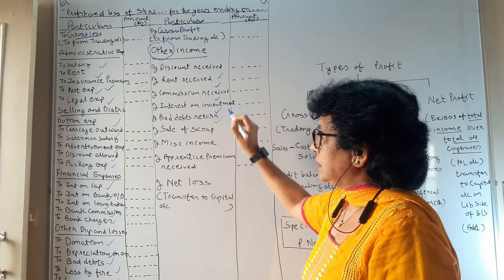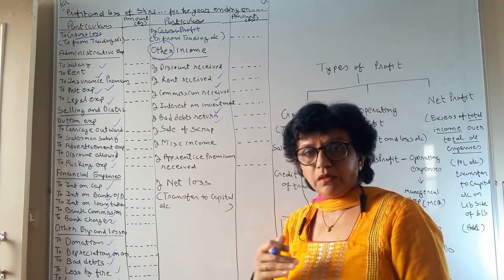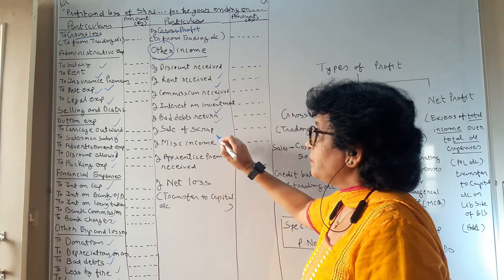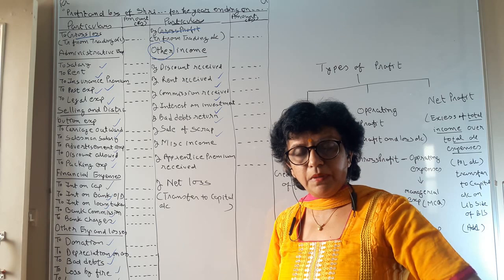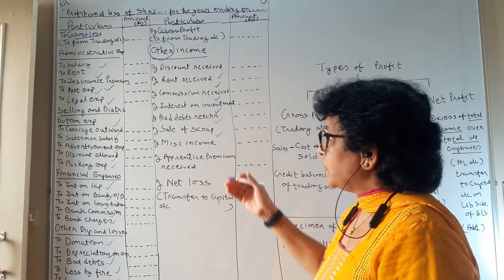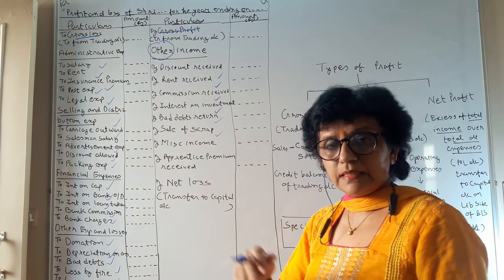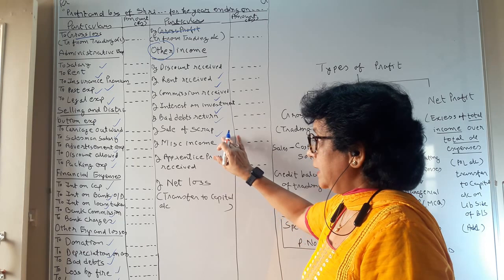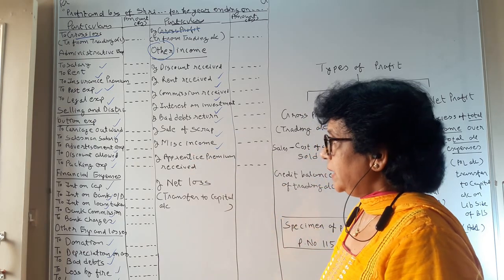Bad debt recovered: earlier we treated bad debt, and when you recover the money, it is treated as your income. Sale of scrap, such as newspapers, old magazines and similar things, or old furniture and other assets sold at a loss, where you are getting some money. Miscellaneous income you may also have.